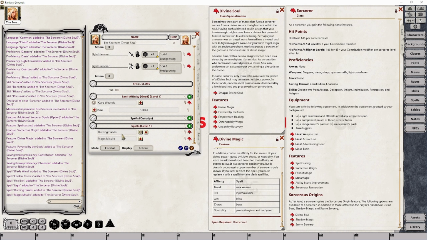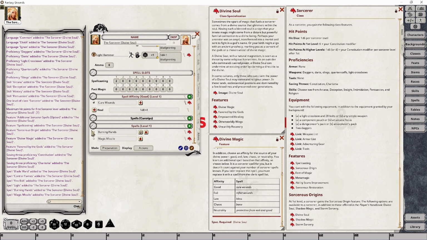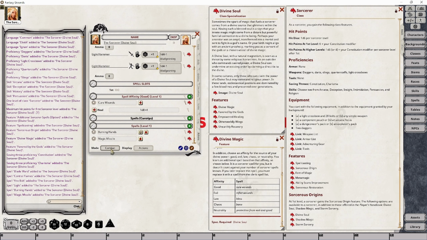That way it keeps your actual spells from your sorcerer separate from your clerical spells, separate from your spell affinity spells. And I just want to make sure that these are also prepared. Now, you may have noticed that when I was in combat and actions here, these were still here. That is the case most of the time, but there are a handful of spells that seem to disappear for some reason whenever you're in there if they're not actually prepared. So that's the reason why I make sure that I go through and prepare them.